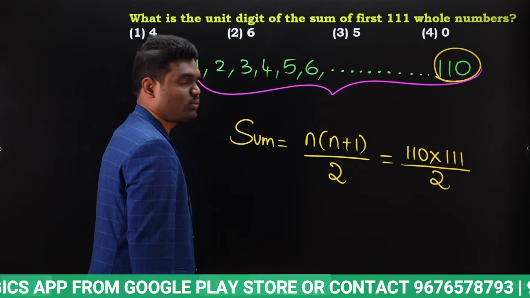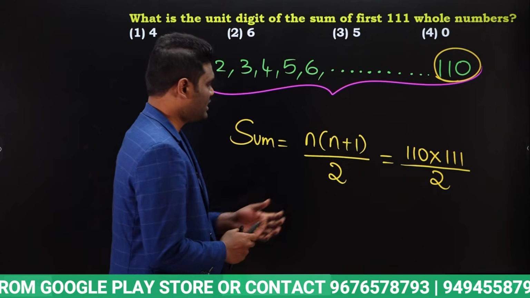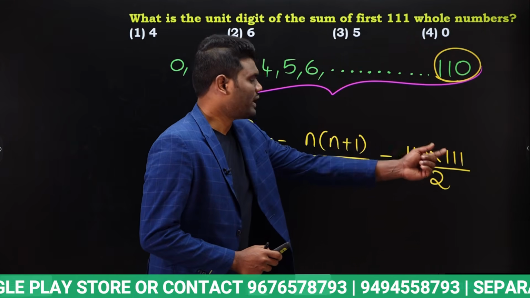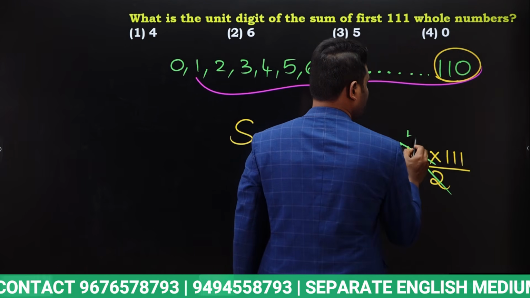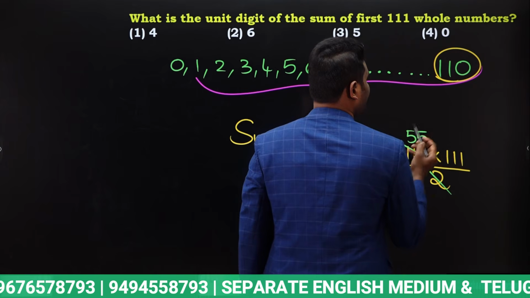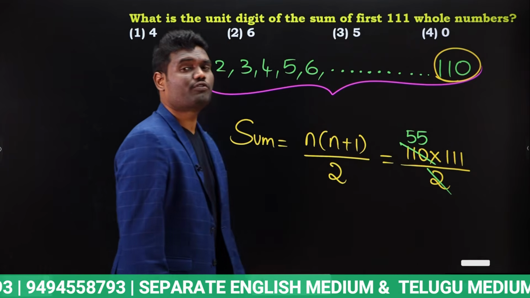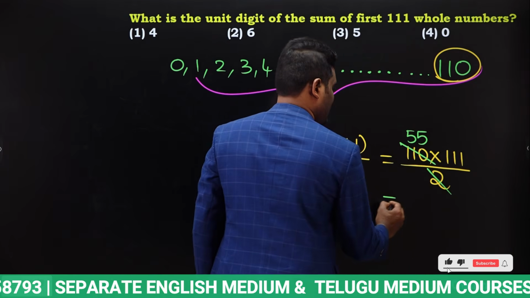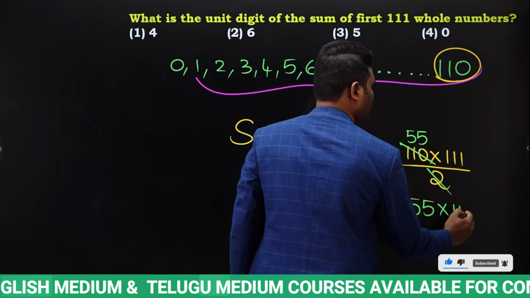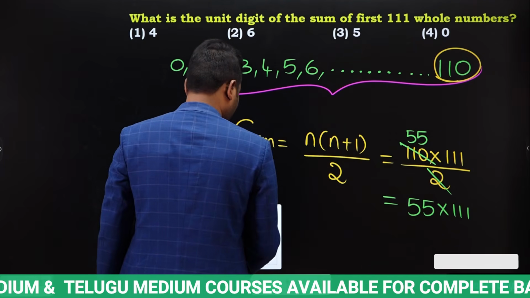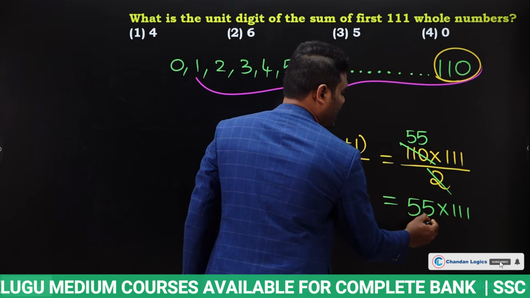N into n plus 1 by 2. N value is nothing but 110. So 110 into 111 divided by 2. So 110 cancels into how many times? It is going to cancel here 55 times. Yes. So we need to find last digit. Now 55 multiplied with 111. When 55 is multiplied with 111, what is the last digit?